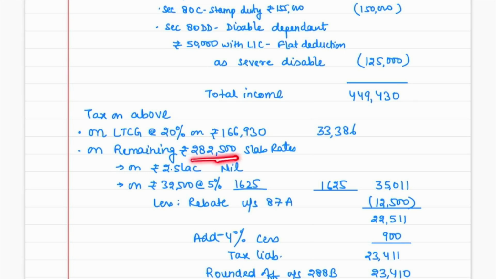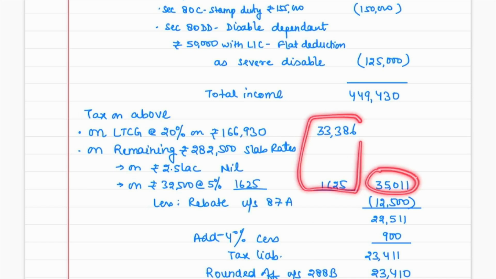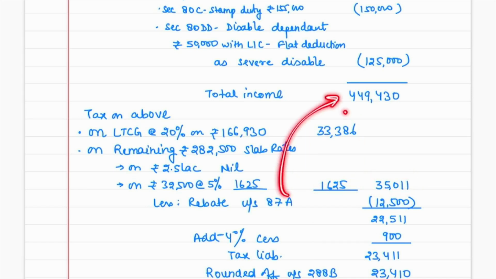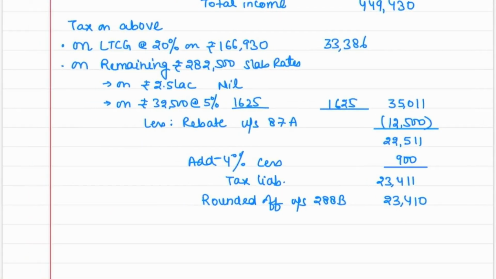But here our remaining income was more than the basic exemption limit. So here the question is simple. You can simply say that 20% tax would be on 1,66,930, this much amount, and on the remaining income the slab rate would apply. So the total tax comes to 35,011. But yes, rebate under 87A would also be allowed because the assessee is a resident individual. Maximum rebate under section 87A is 12,500. So after rebate, the tax with 4% cess, the tax liability would be 23,411.